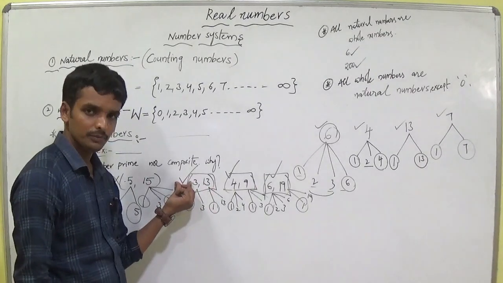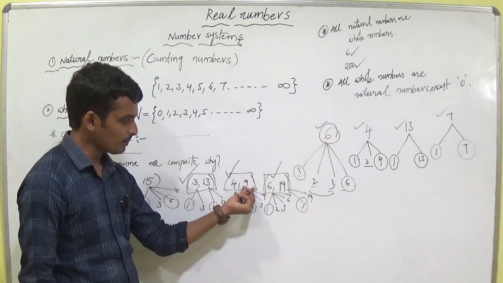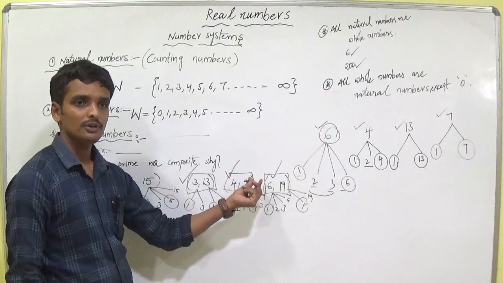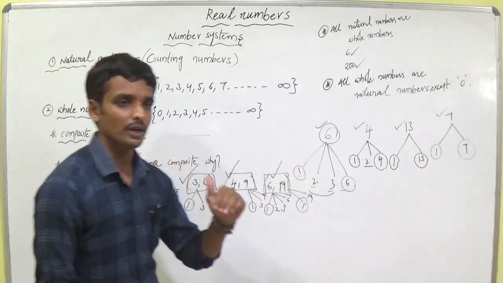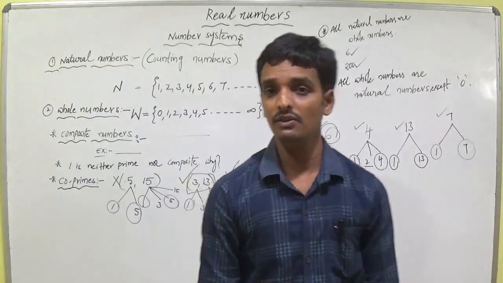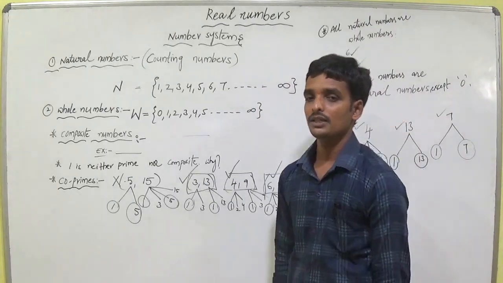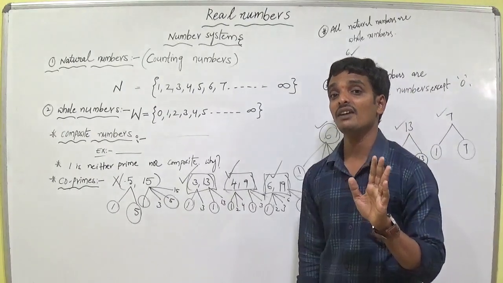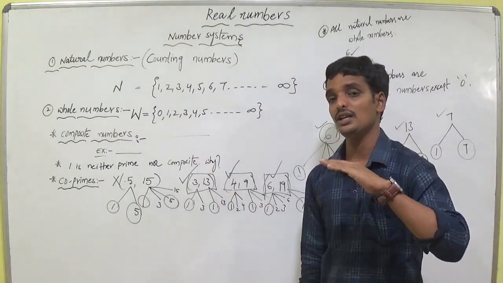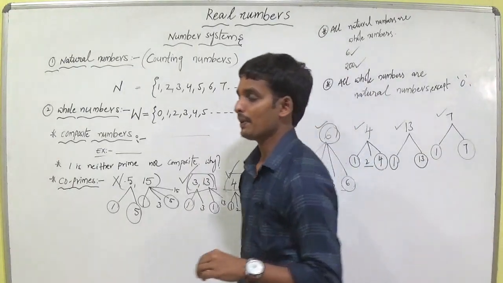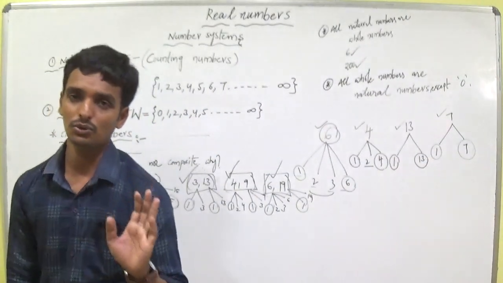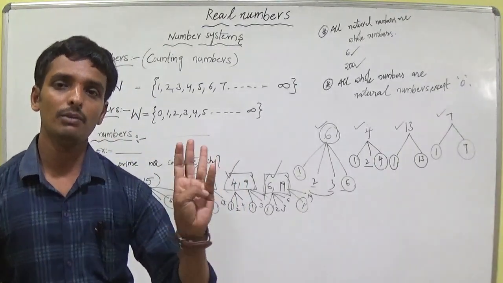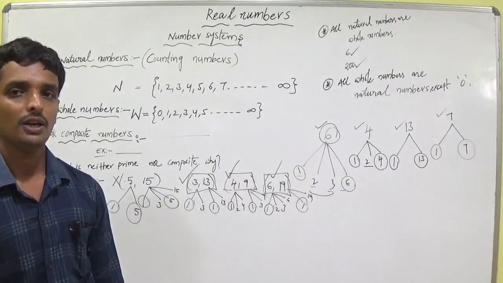This is the tick mark. Here, composite, yes, tick mark. Composite, prime, yes, tick mark. So you have to memorize this point; it is very, very important. In the set of co-primes, the 2 numbers need not always be prime numbers. Avi prime numbers ga undalsina avasaram ledu. Either the 2 are prime numbers, or 2 are composite numbers, or 1 prime and 1 composite, also okay. Are you okay? Write the notes.